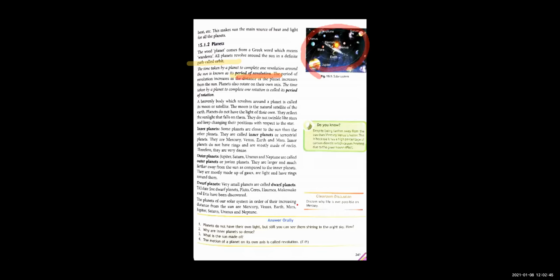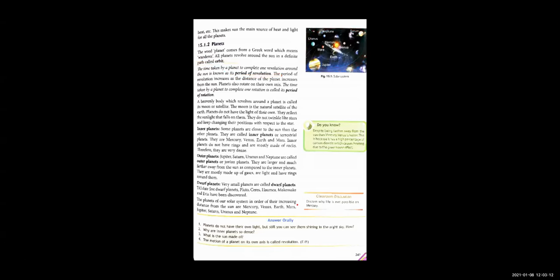So the time taken by the planet to complete one complete revolution around the Sun is called period of revolution. Period is time, right?